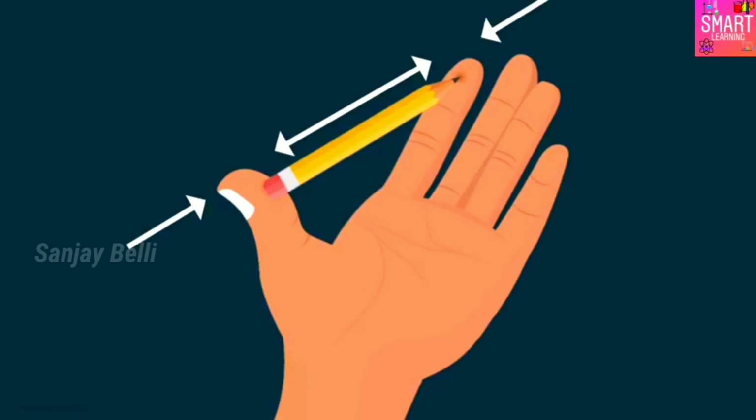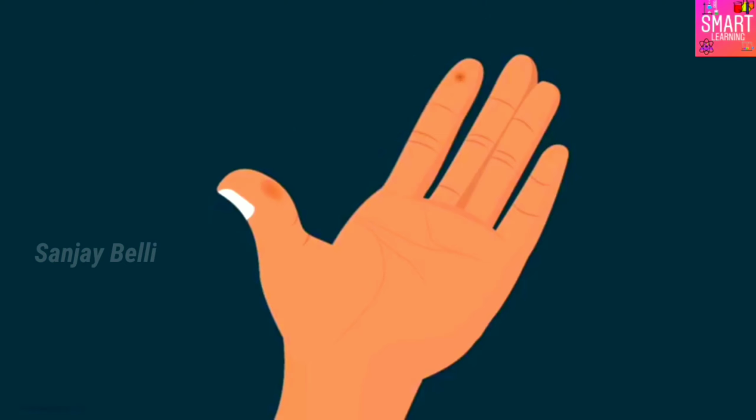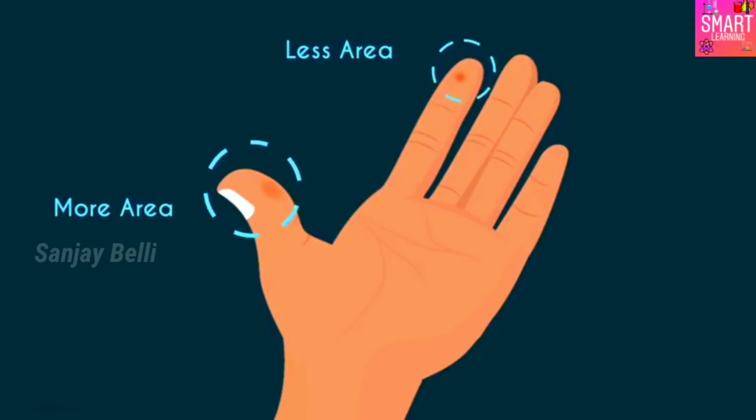The depression was more on the index finger because the area on which the tip of the pencil applies a force is lesser as compared to the area on which the other end of the pencil applies a force. As the area is lesser, the pressure is more, and that's why the depression is more.